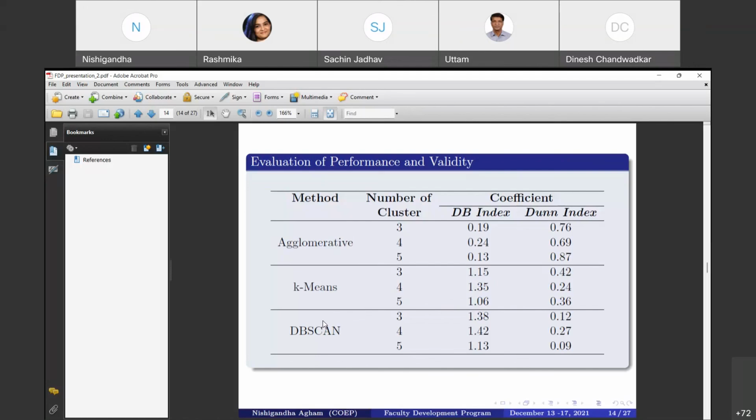And it's clear that we are getting the best performance by using that clustering method as compared to K-means and DBSCAN, with a higher Dunn validity index. So these tables summarize the cluster validity indices obtained from the various clustering methods, that is the agglomerative, K-means, and DBSCAN, for the clustering of our IPG database, which we recorded with our proposed method.